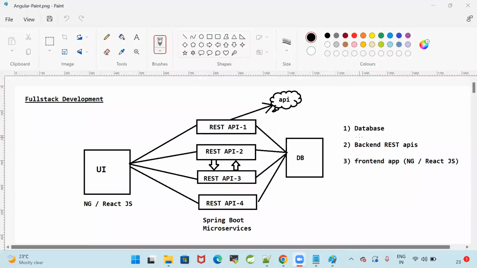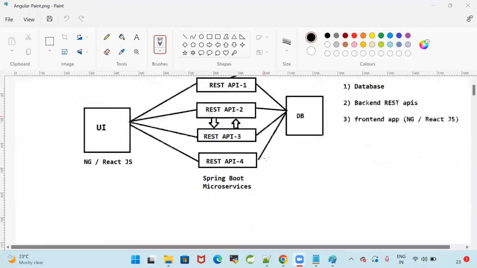Guys, in the last session, we discussed what is full stack development. Front end application will be available, back end APIs will be available. Front end we can develop by using Angular or React. Back end applications we are developing by using Spring Boot. So front end application will interact with the backend REST API. Backend REST APIs will communicate with the database to persist the data.